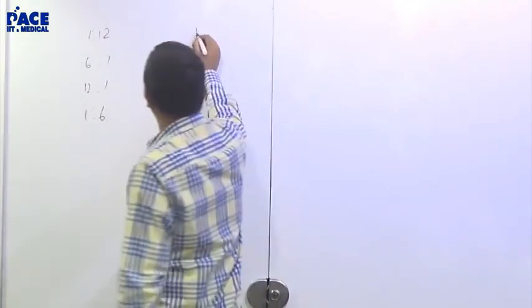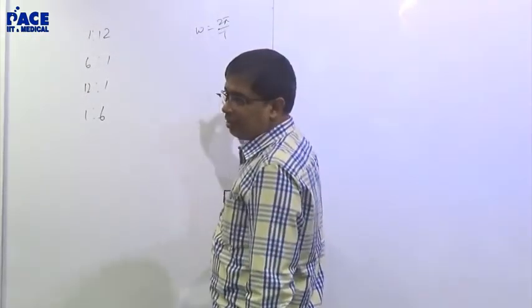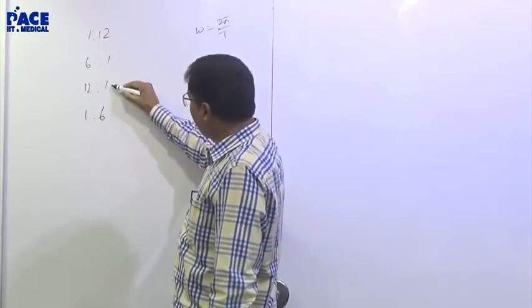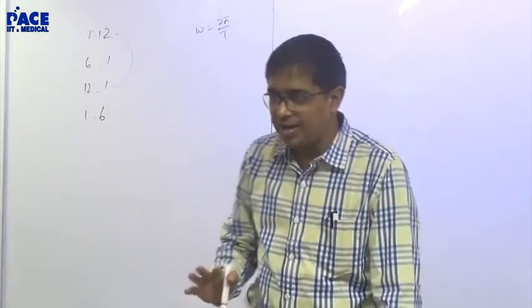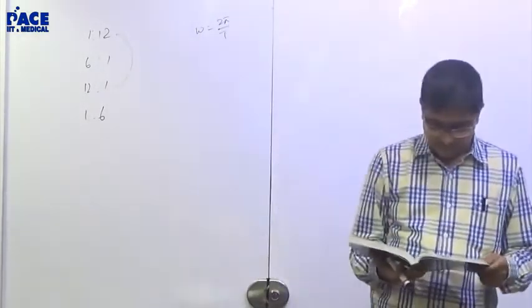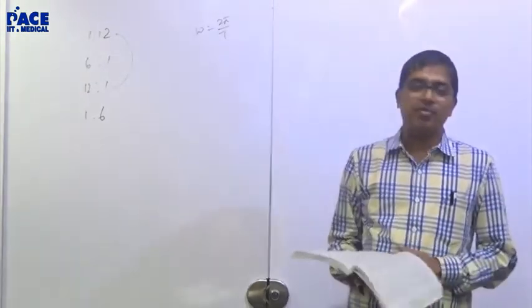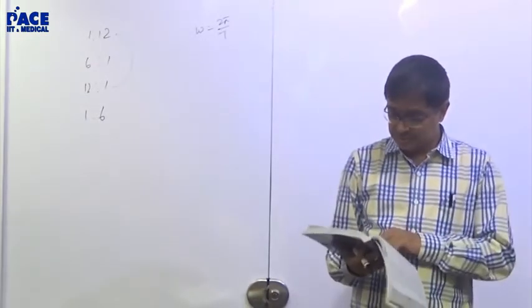Angular speed omega is 2 pi by T, right? And hence see the ratio properly. There is every possibility that we get confused with 1 is to 12 and 12 is to 1 in a hurry, right? See the ratio properly. But the minutes hand will be faster than the hour hand. Obviously, minutes hand will complete one complete circle in 60 minutes. Hours hand will take 12 hours.